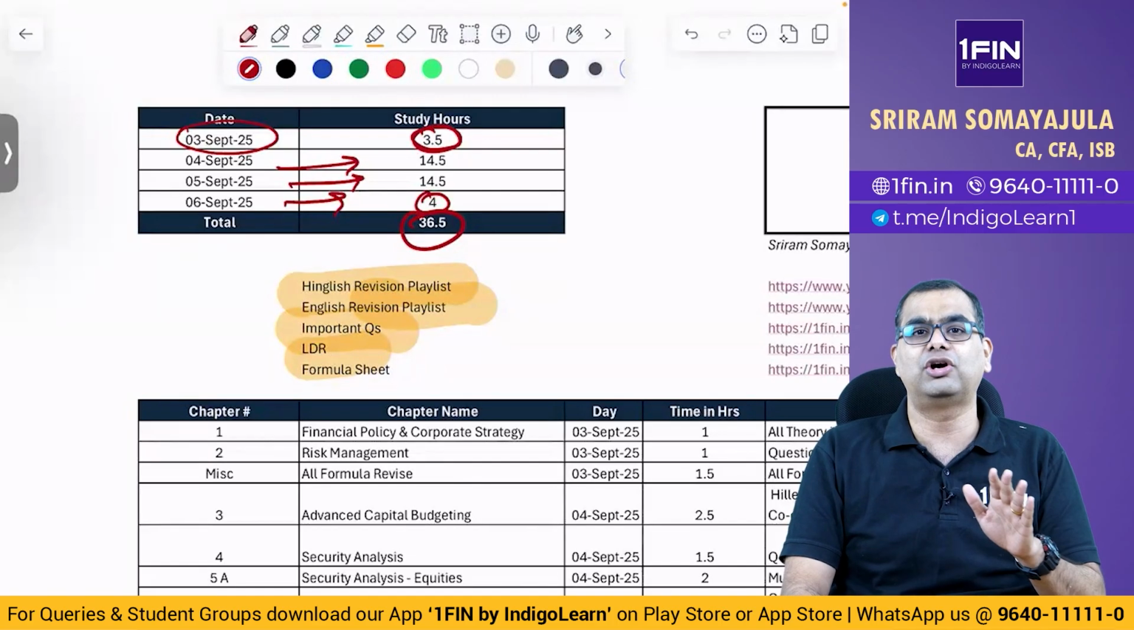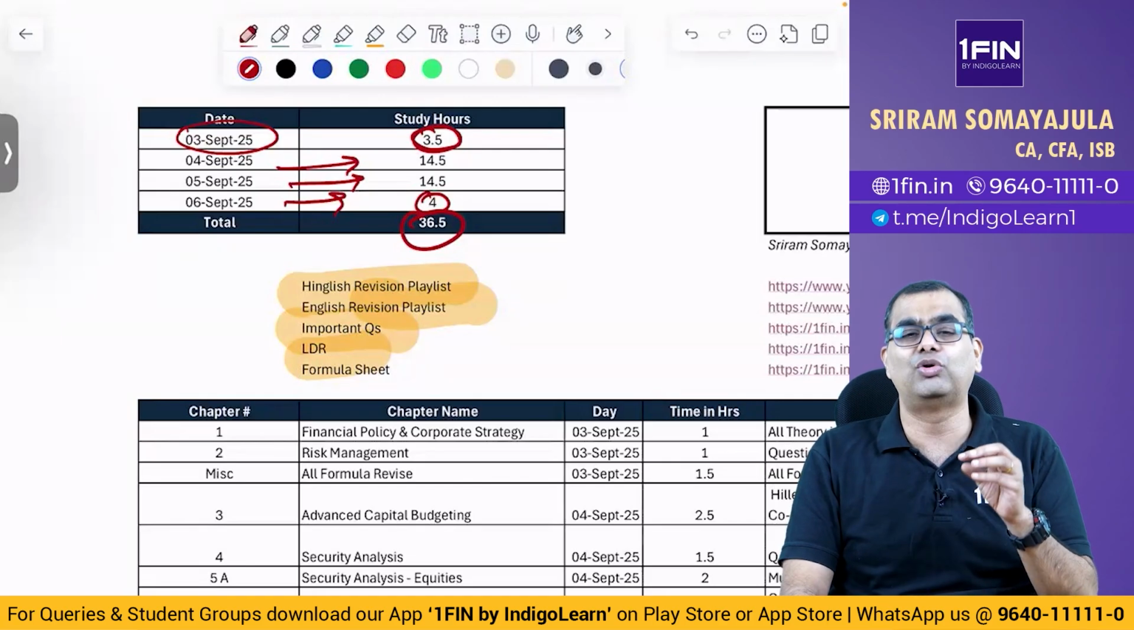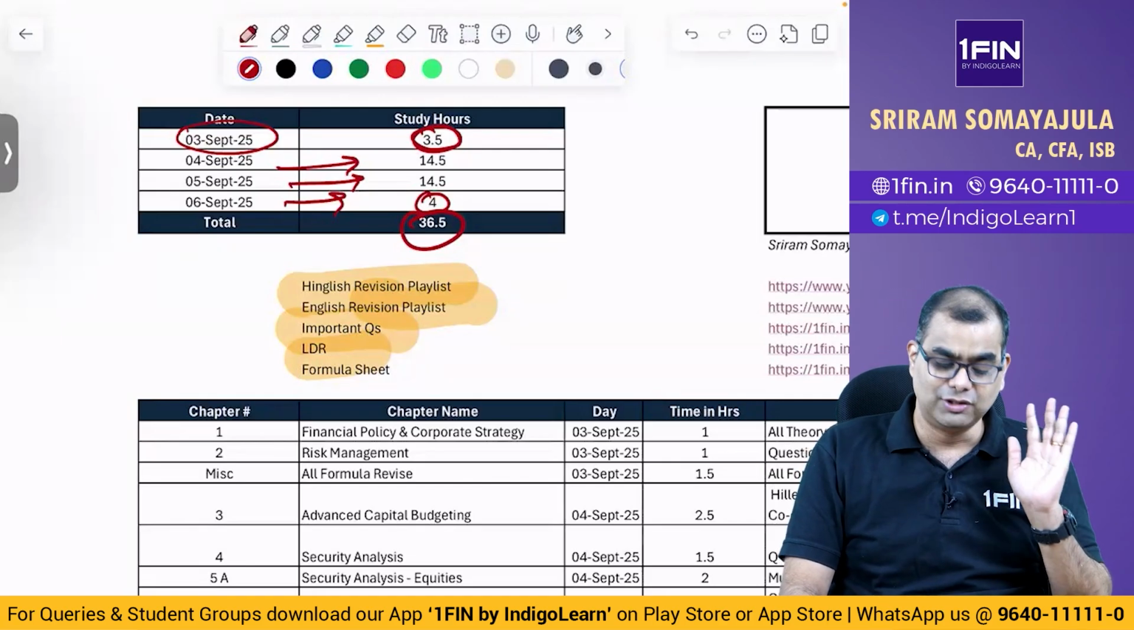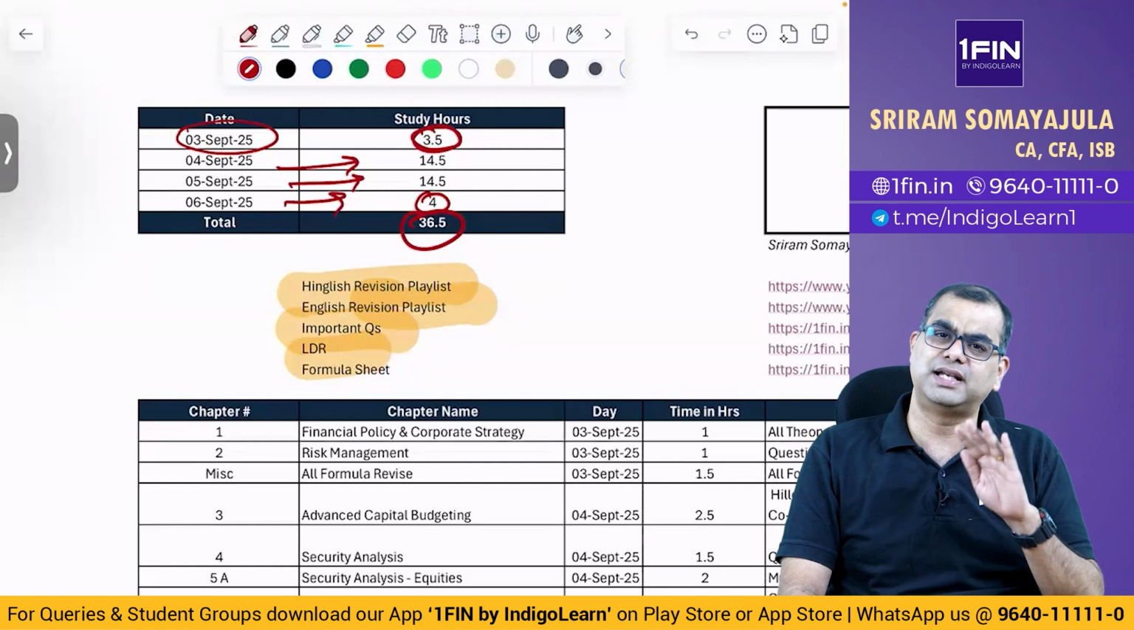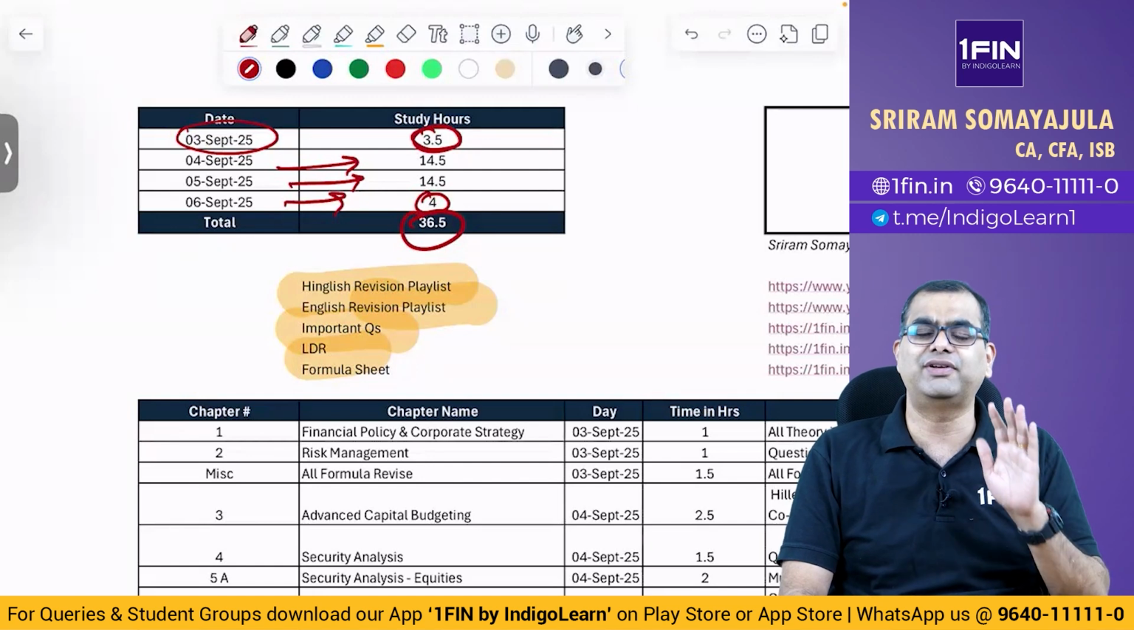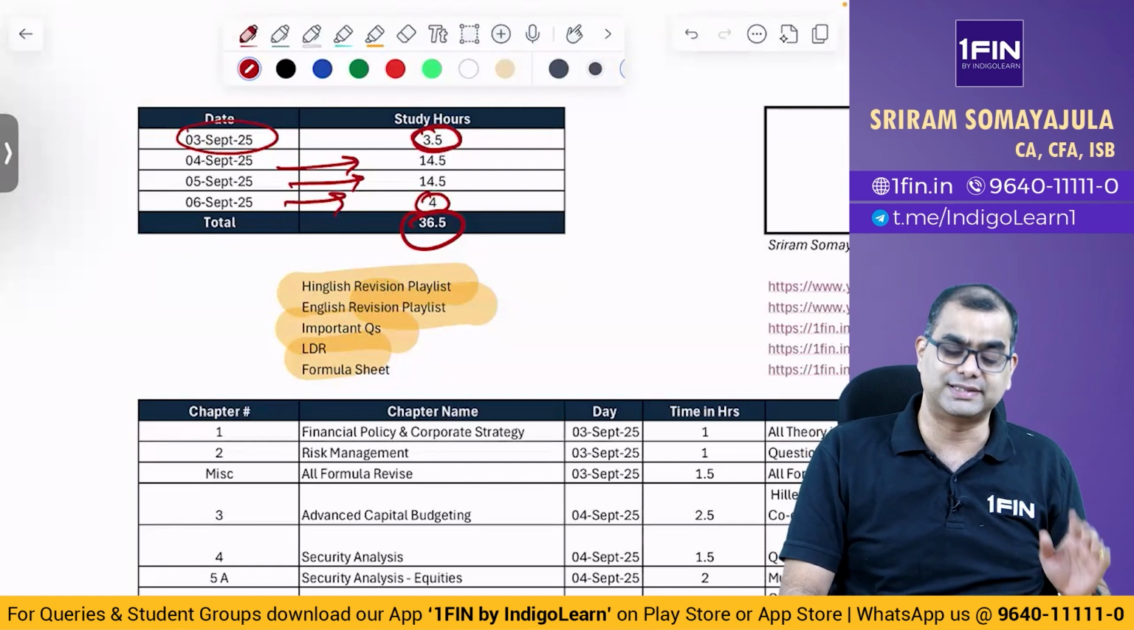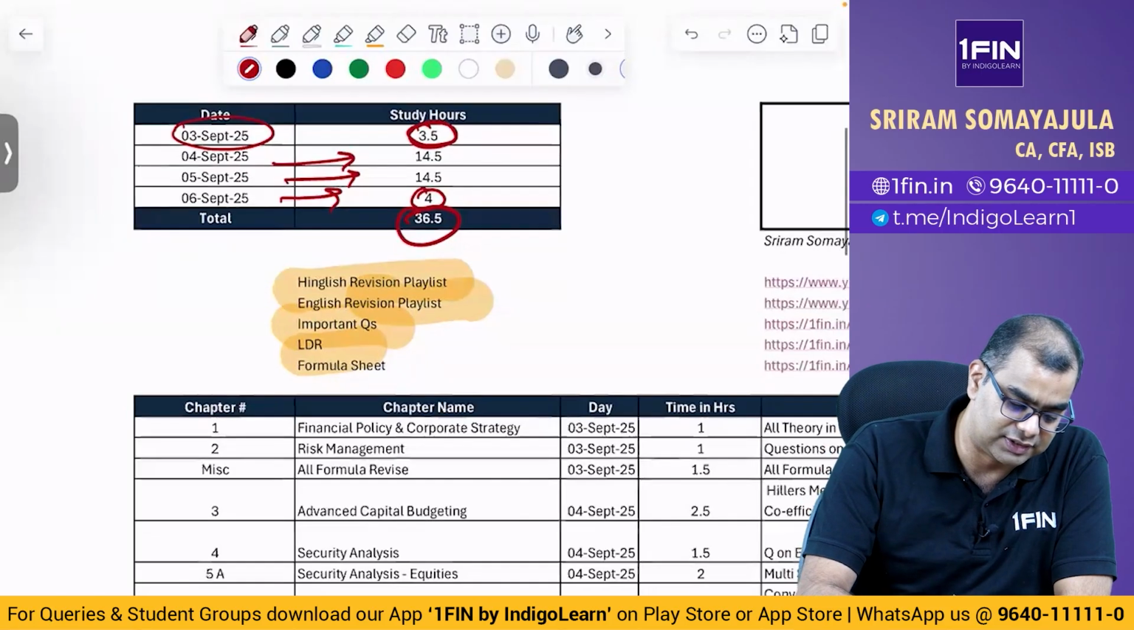That will only spoil your mood. That will only create tension. That will only make you more sleepy on the exam day. So my suggestion is study 14-15 hours, sleep well, take breaks, sleep for 7-8 hours every day, and then go and attend the exam. Now, what are you supposed to do on the 3rd once you come back?